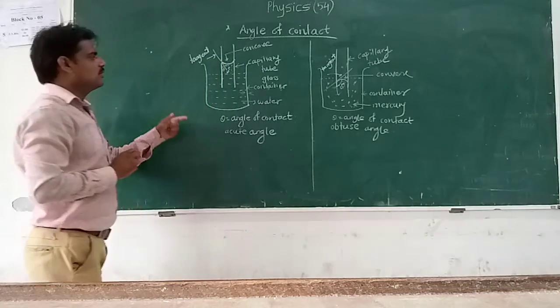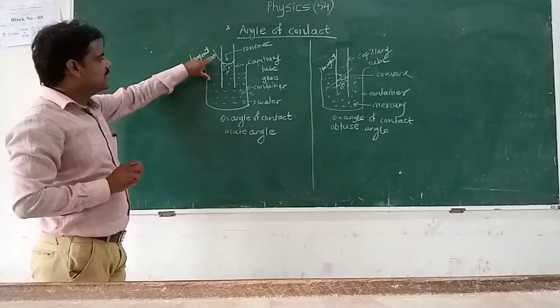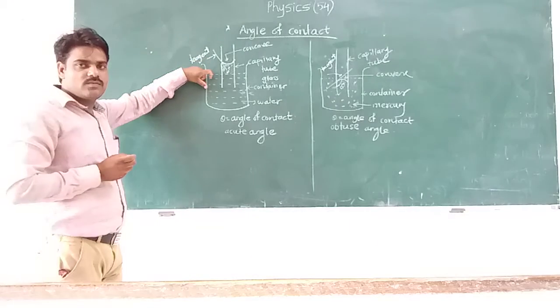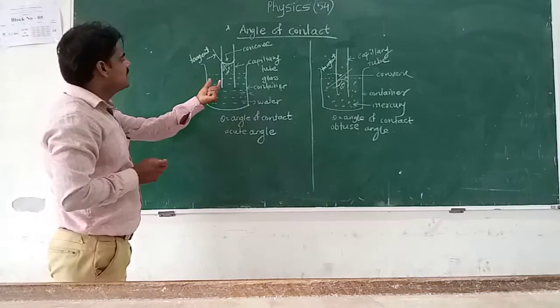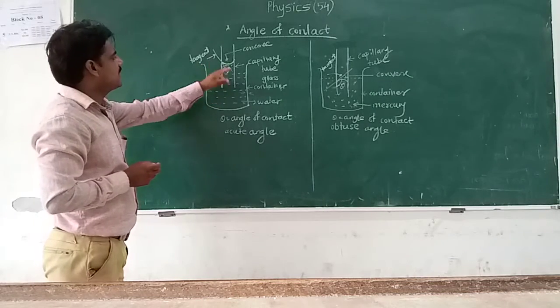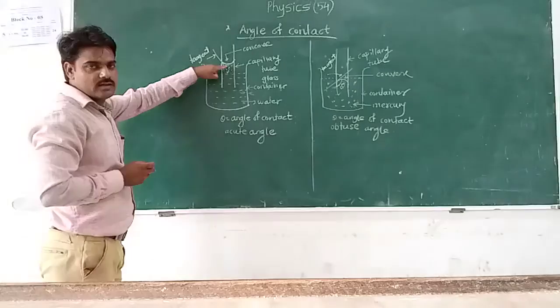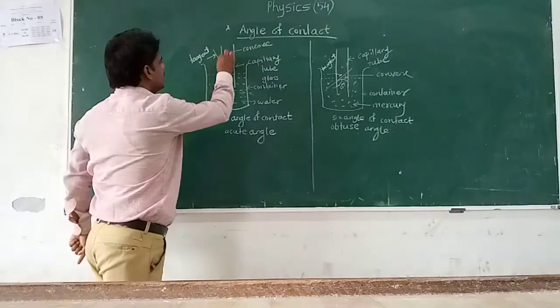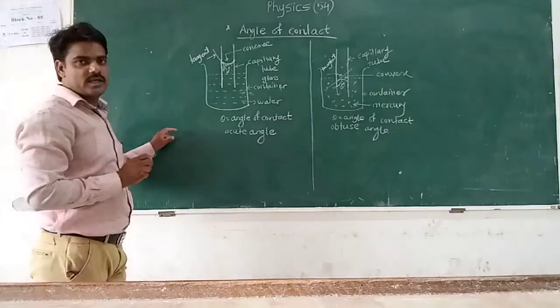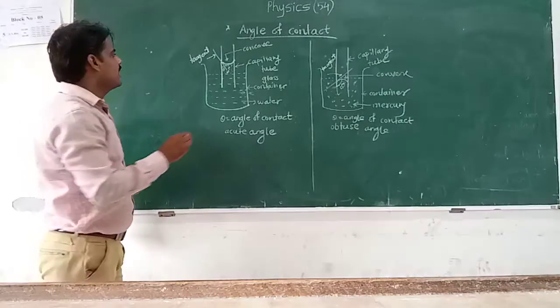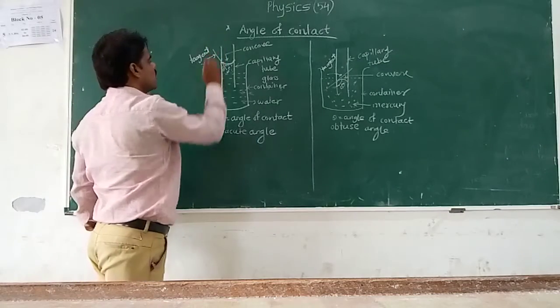This is possible only when the capillary is dipped in water or kerosene. At that time, liquid rises in the capillary tube to a certain height and a concave shape is created. This is called the concave meniscus. Now we have to learn about angle of contact.